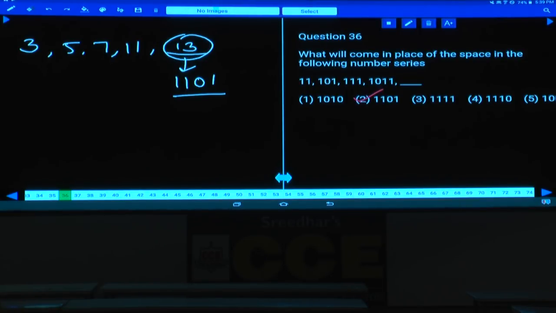And so all the given numbers are in the binary system. We have converted these binary numbers into the decimal number system. Now these are the numbers in decimal, and finally we got 13. Now this 13 is a prime number, isn't it? It is given in the decimal system, and when converted into binary, that will be 1101. Now this one we have discussed earlier as well.